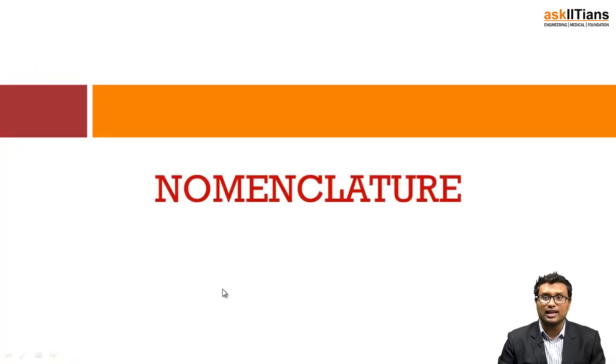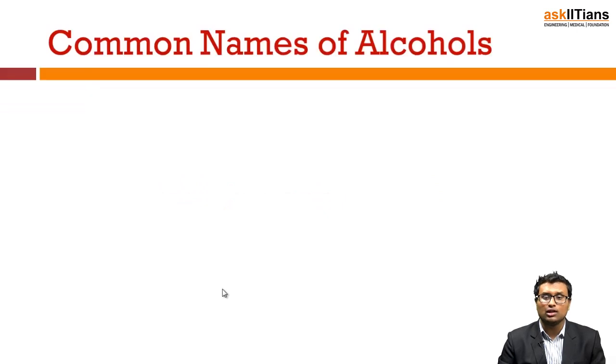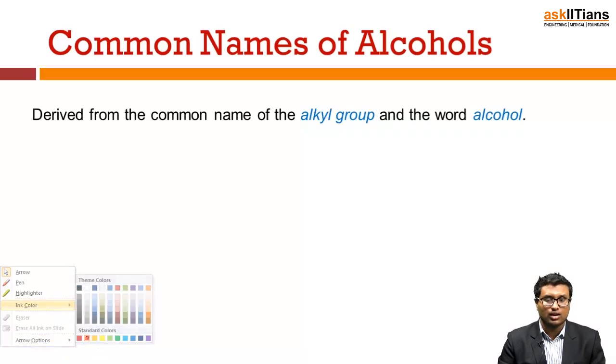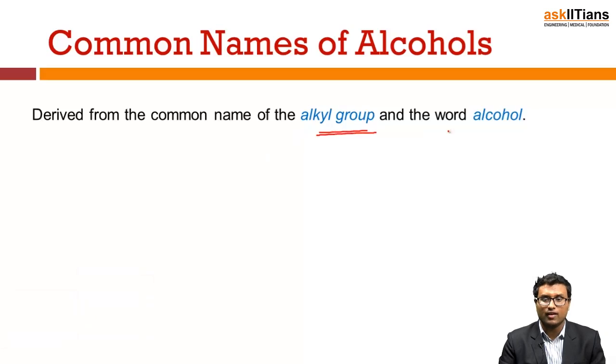Nomenclature is nothing but the naming of a given alcohol or a given organic compound. So what are the common names of alcohols? Common names of alcohols are derived from the alkyl group followed by the word alcohol.